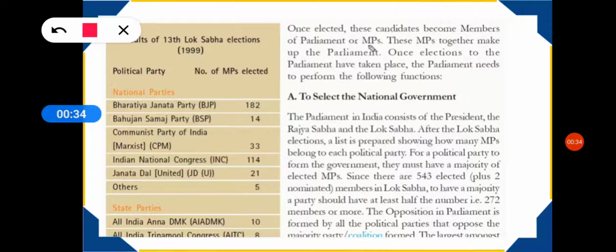As two parties, they will form a coalition government, but they will function as one. And this whole process is called गठबंधन की सरकार in Hindi. We generally hear this term in the news.